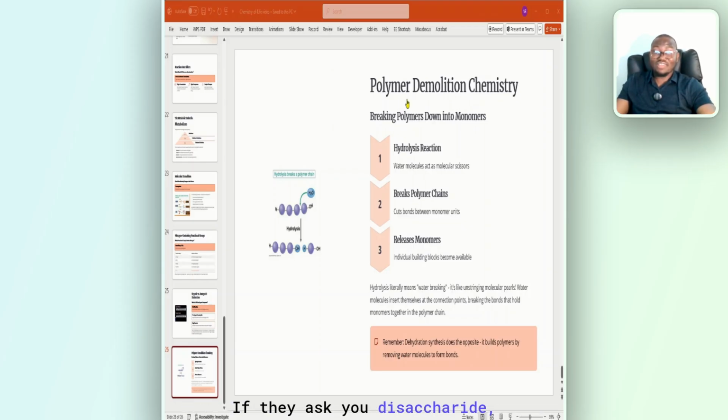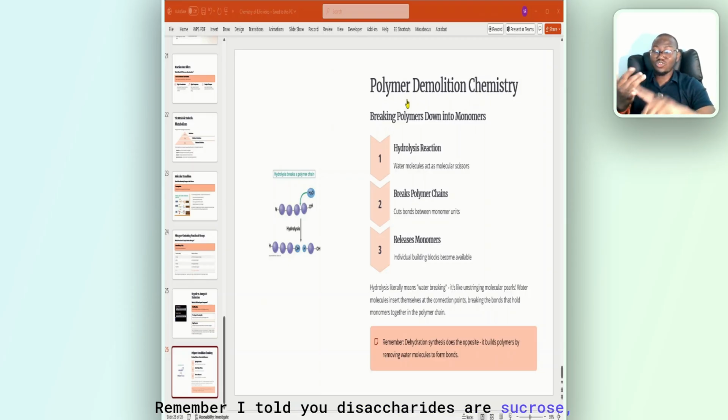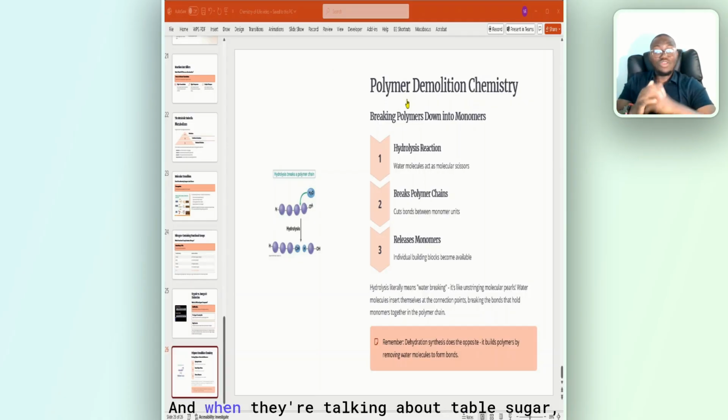If they ask you, table sugar is a disaccharide called dash, and it's made up of monomers called dash. So you should be able to identify which one is a disaccharide. Remember I told you disaccharides are sucrose, maltose, and lactose. These are disaccharides. And when they are talking about table sugar, they are talking about sucrose specifically. And what does sucrose give you? It gives you glucose and fructose. So table sugar is sucrose, not maltose and not lactose. If you see it in the exam, you can't fail this.